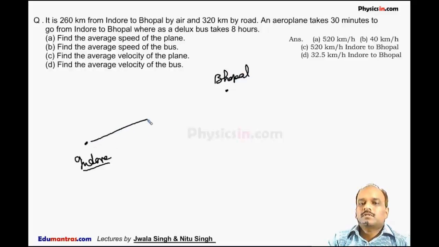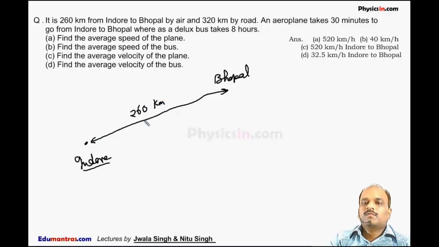This distance, the separation between Indore and Bhopal, is given as 260 km from Indore to Bhopal by air. When the aeroplane moves from Indore to Bhopal, it travels 260 km. It is 260 km from Indore to Bhopal by air and 320 km by road.